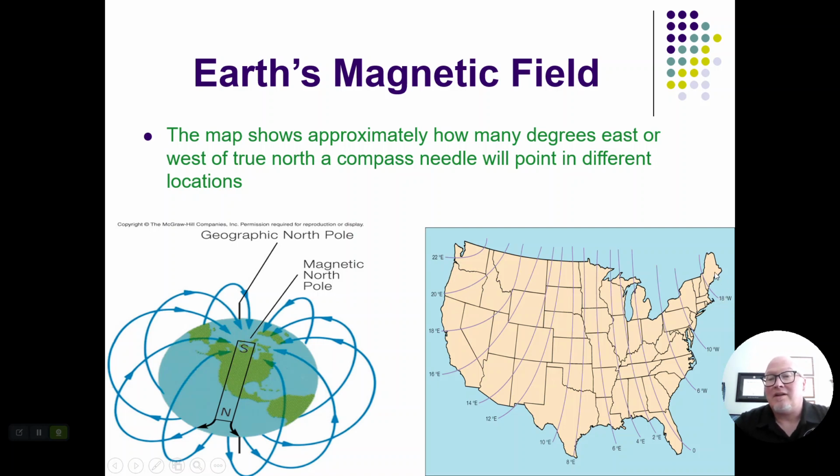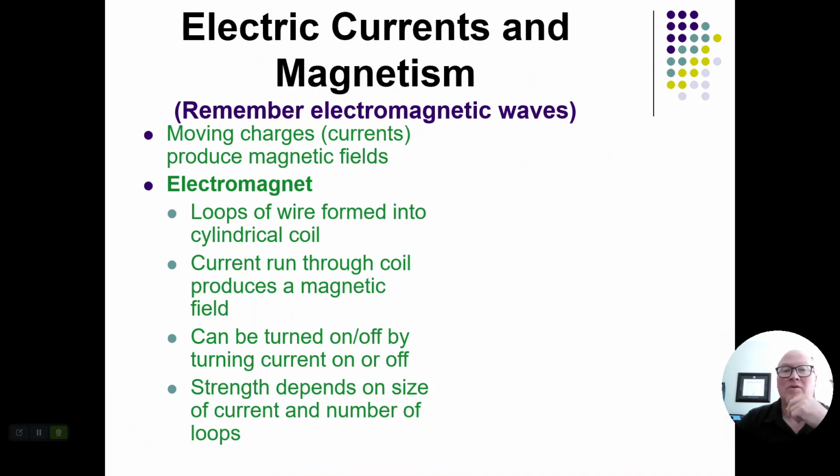So if you're over here in the northeast part of the United States, depending on where you are, your compass could be pointing 18 degrees west of true north. If you're way over here, it could be pointing 22 degrees east of true north. So it all depends on where you're located. So you're going to be pretty close. If we're like where we are, believe it or not, our compass will be pointing pretty close to magnetic north where we're located. So depending on where you are, you're going to get a different view of magnetic north.